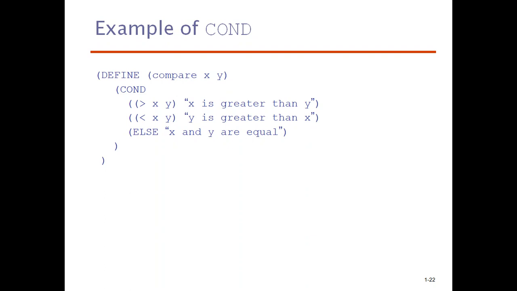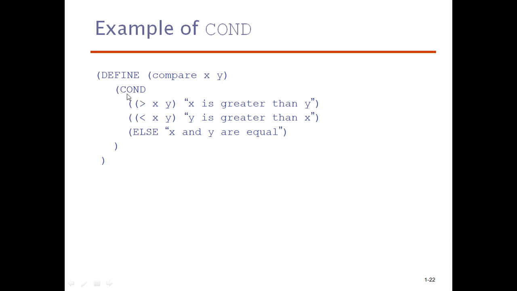A simple example was given here. Define. What is define used for? To define a function. Define compare x, y. Now here compare is the function name. X and y are the parameters that are to be passed to the function. How do you know that the compare function is opened? After this compare, a bracket is opened.